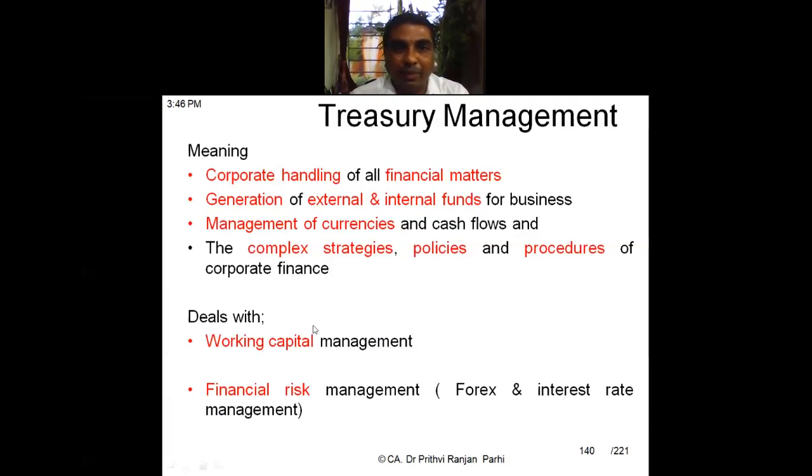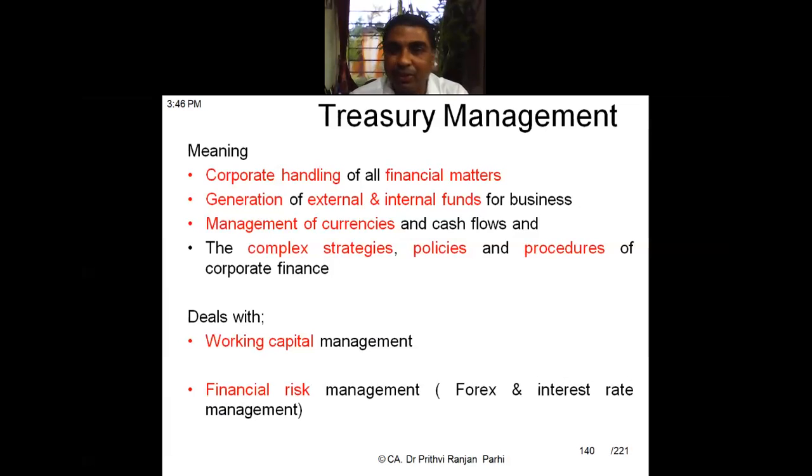Management of currencies is also a part of treasury management. Some businesses deal with foreign exchange, they import and export. Foreign exchange involves fluctuations, so their value keeps on changing on a daily basis. How to deal with foreign exchange fluctuations is part of it. It also involves complex strategies, policies, and procedures for corporate finance. All these policies and strategies need to be formed under this broad heading of treasury management. Everything falls under the scope of treasury management.